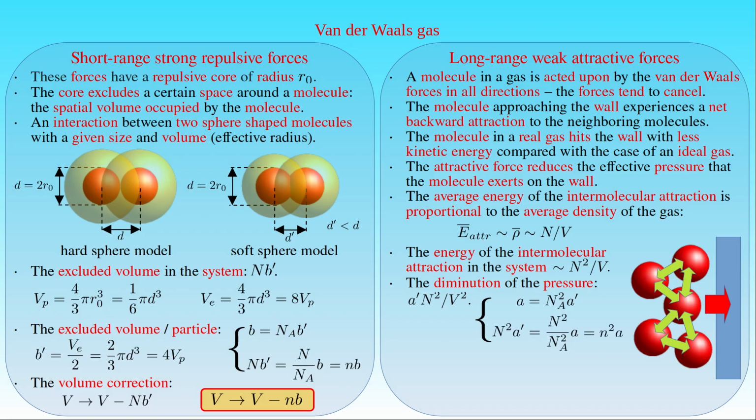As a result, the pressure correction of a real gas at the pressure P in the container of volume V is given by the pressure P, minus the square of the number of gas molecules N in the container times the parameter A' over the square of the volume V, or the pressure P, minus the square of the amount of species n in the container times the parameter A over the square of the volume V. These two corrections for volume and pressure are introduced for the state variables of a van der Waals gas to provide a better description of the behavior of real gases.